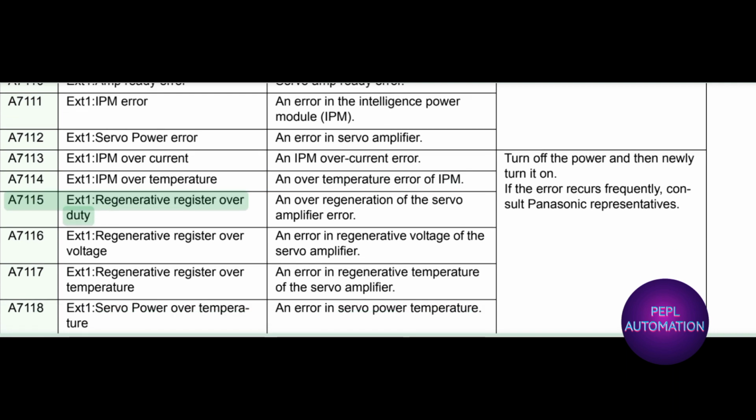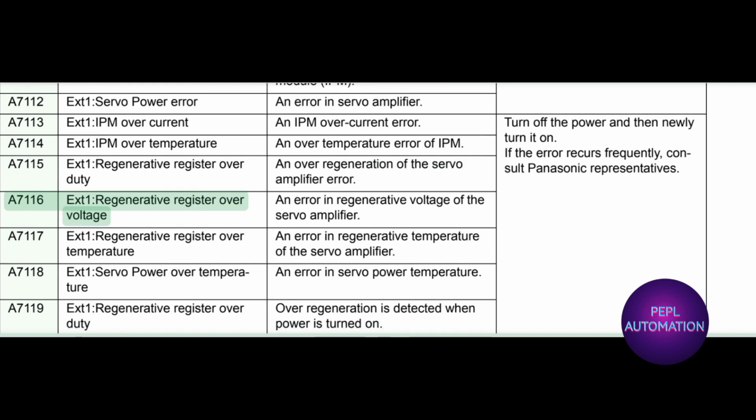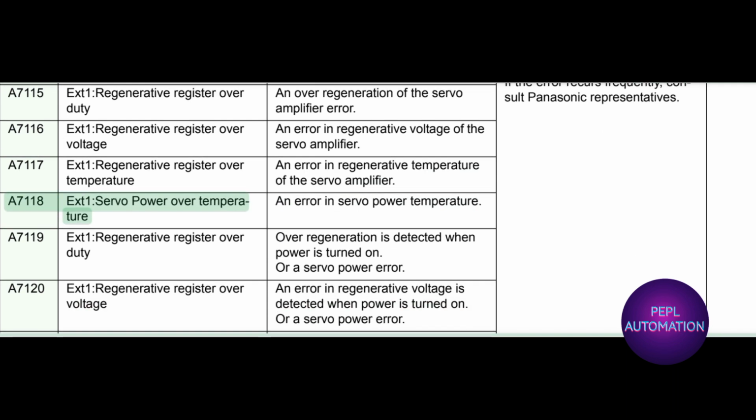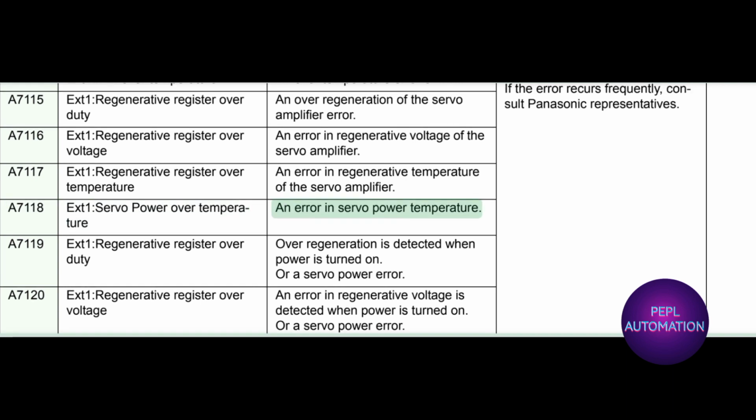A7115X1 regenerative register over duty. An over regeneration of the servo amplifier error. A7116X1 regenerative register over voltage. An error in regenerative voltage of the servo amplifier. A7117X1 regenerative register over temperature. An error in regenerative temperature of the servo amplifier. A7118X1 servo power over temperature. An error in servo power temperature.